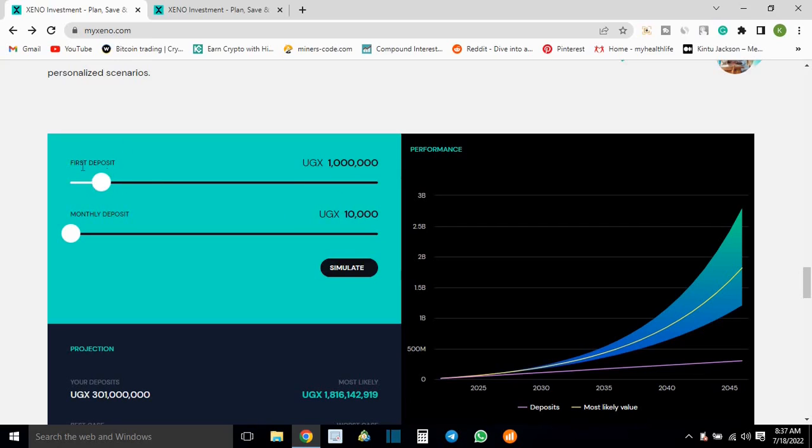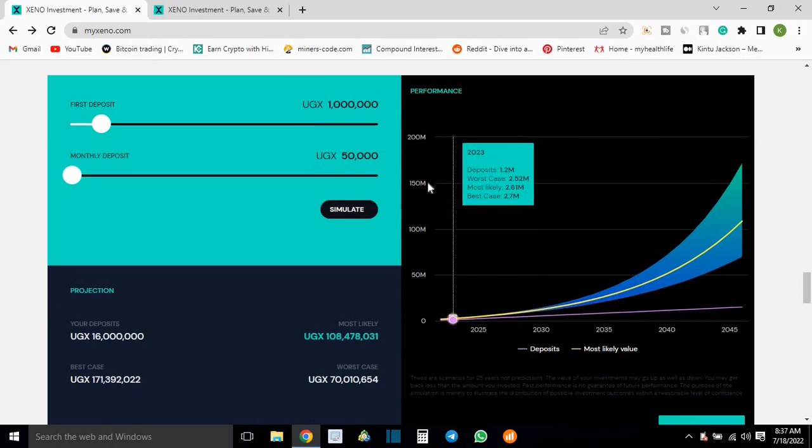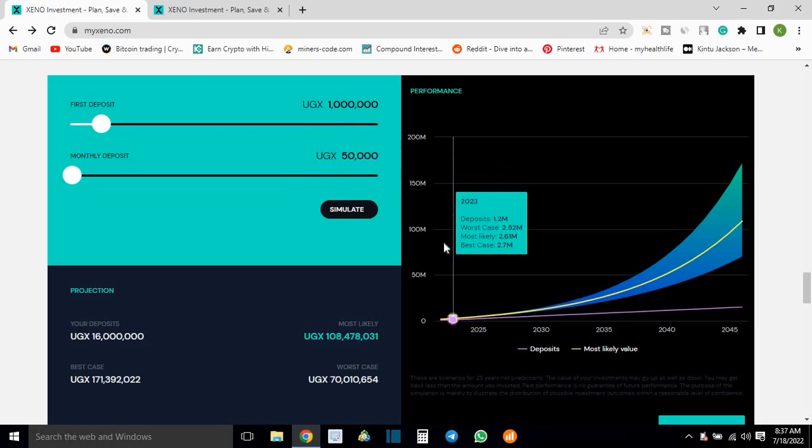So you have an initial deposit of 1 million Ugandan shillings and a monthly deposit of, okay, let's say maybe 50,000, right? So let's simulate and basically see the results. You could see that for the first deposit you did 1 million, and monthly deposit you are making 50,000.